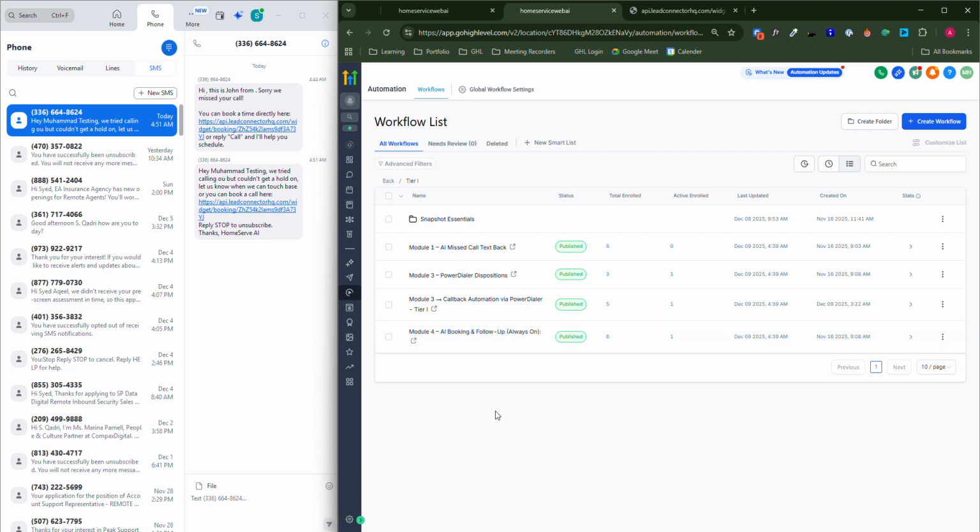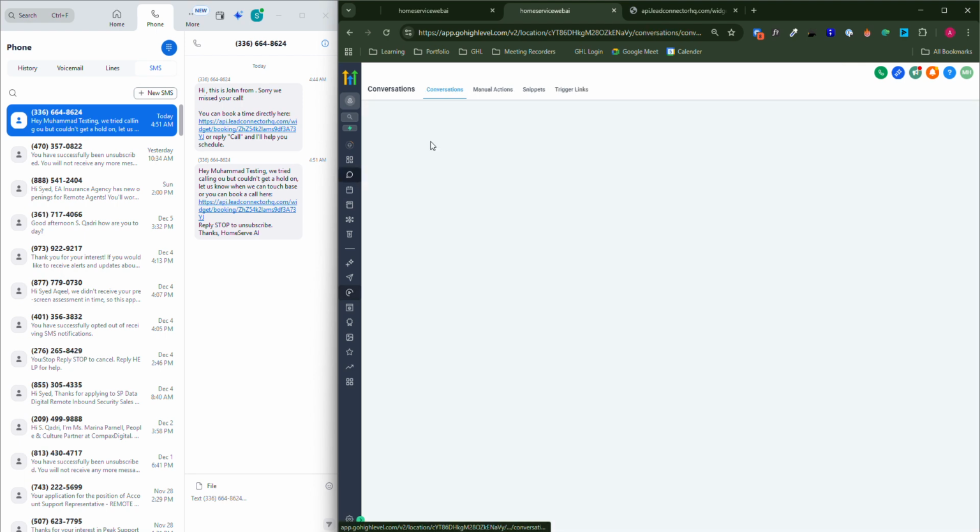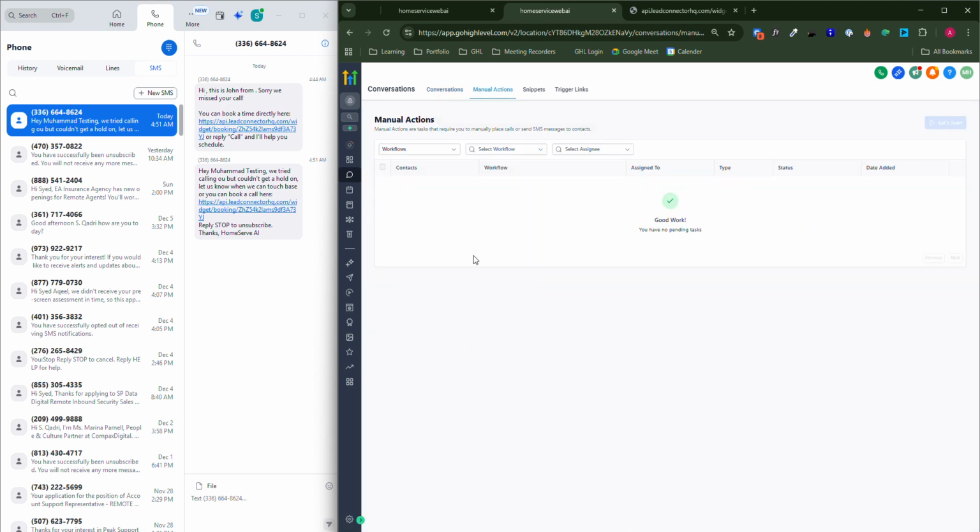So the first automation is dealing with the AI text messages. Customer calls, we did not pick up the call. It's going to send them text messages for the customer to reply. If the customer replies, it's good. If they don't reply, it's going to add them into a power dialer sequence and notify the business owner that you have a lot of people to call back. Go to conversation, go to manual actions, and just hit let's start, and you will start calling those people. So he will see all the associated people over here.